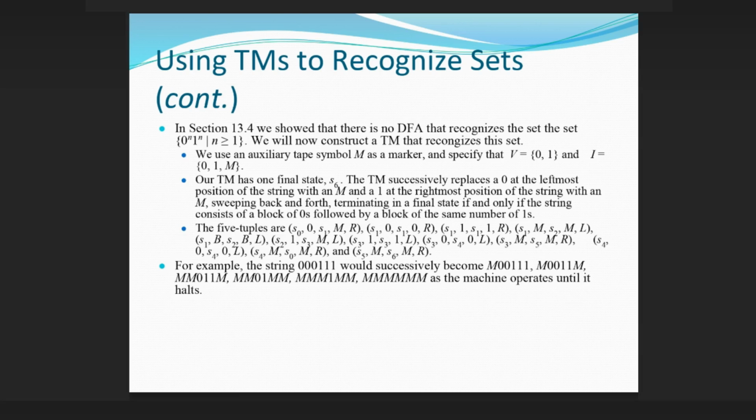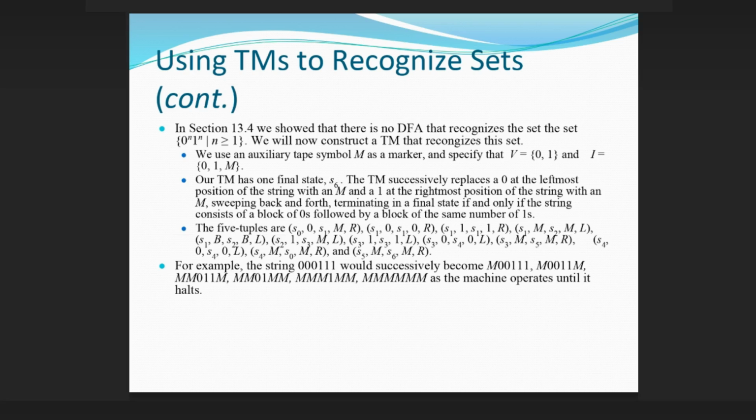Using TMs to recognize sets, cont. In section 13.4 we showed that there is no DFA that recognizes the set {0^n 1^n | n ≥ 0}. We will now construct a TM that recognizes this set. We use an auxiliary tape symbol M as a marker, and specify that V = {0, 1} and I = {0, 1, M}. Our TM has one final state, S6.